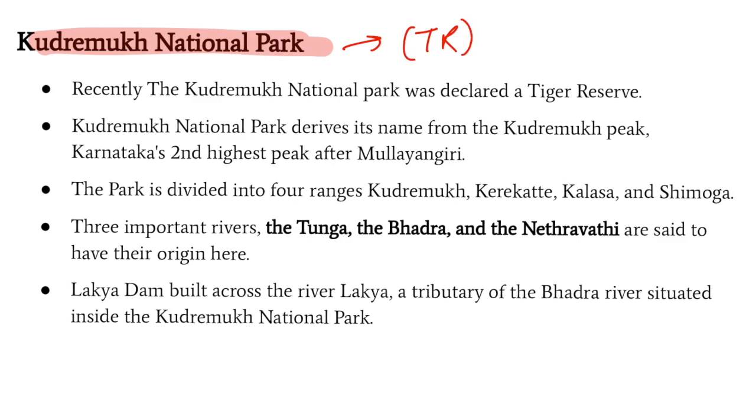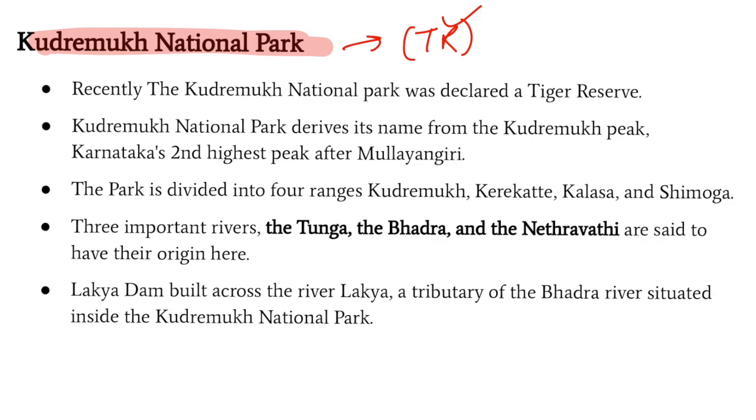Guys, though Kudremukh is a little bit old, there are a lot of geographical things associated with Kudremukh that make it important. Friends, the Karnataka government is reluctant to give the status of tiger reserve to Kudremukh. Why? Because there are a large number of tribals living in the national park, and if the status of tiger reserve is given, then these people have to be relocated to another place, and they are not ready to move from there. Therefore, there is a problem going on in Kudremukh National Park.